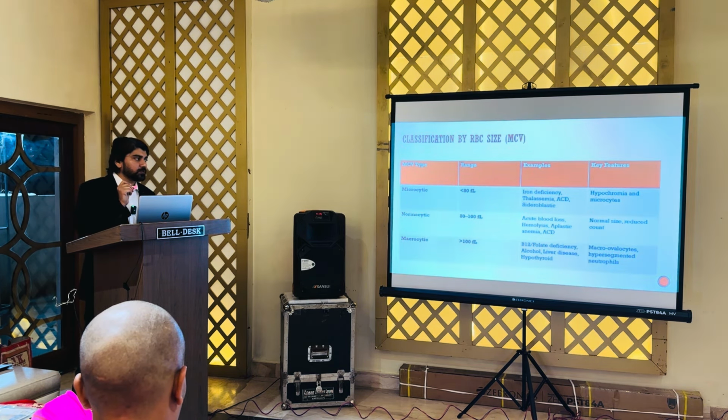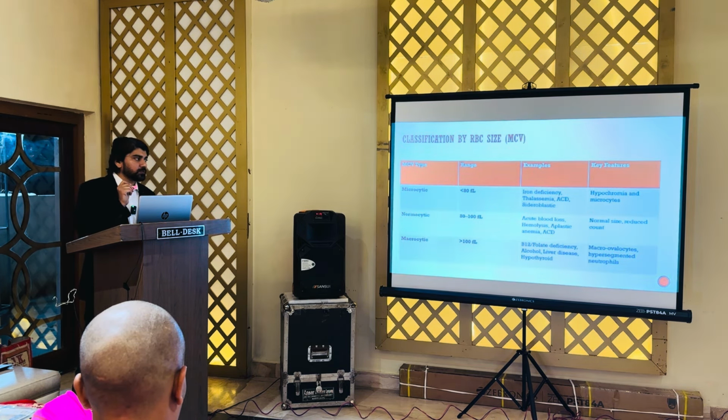Now the third category is the macrocytic anemia, where the MCV is more than 100, and the most common cause in our country India is vitamin B12 and folate deficiency. The second common causes are alcoholic liver disease and hypothyroidism, and here on the peripheral smear we will see macrocytes and hypersegmented neutrophils.